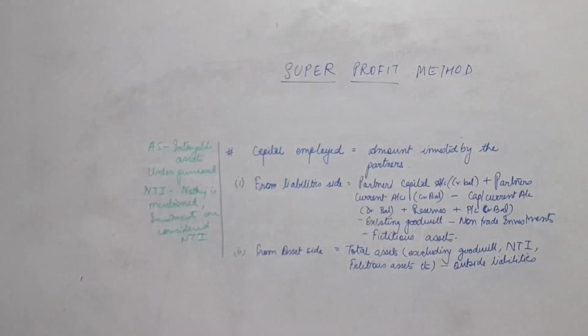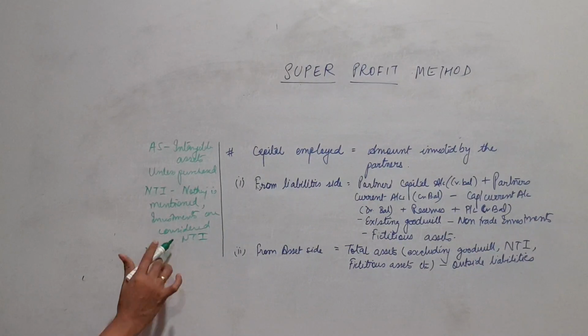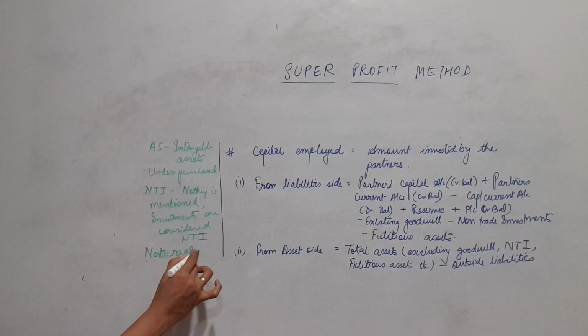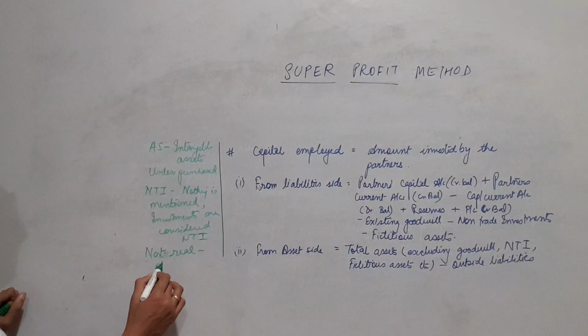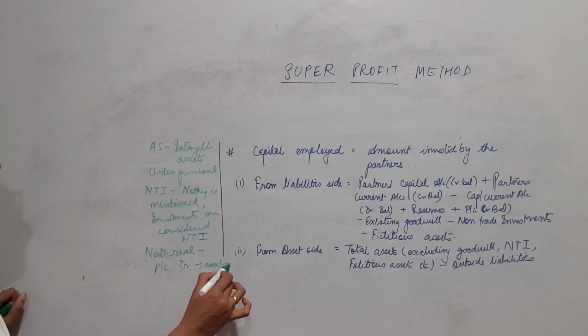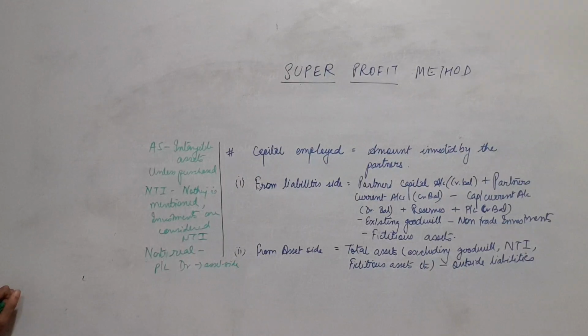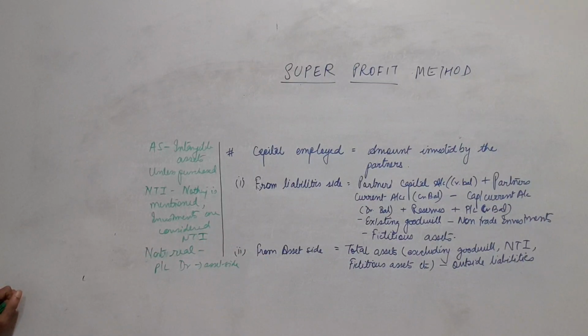Okay. Last, fictitious assets. Fictitious meaning assets that are not real. They do not have any saleable value, nothing. Examples. What are the examples? PL account, debit balance will appear in the asset side. Subtract it. It's not a real asset. PL account, what will you do? Can we sell this? Can we convert it into cash? No. So they have got no real existence.